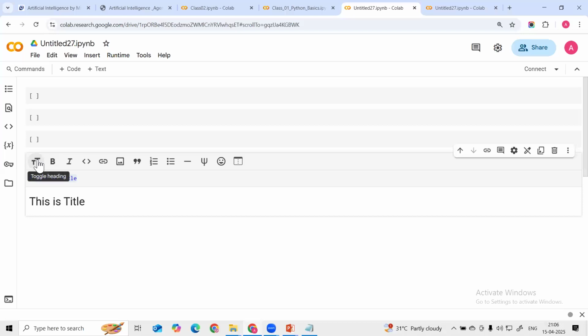If you click again, it will show the second type of heading. This is the second type of heading. If you click thrice, it will show the third type of heading, and if you click four times, it will show the fourth type, likewise. Then let's suppose I click on bold, it will add asterisks at the start and end, which creates bold. If you click on italic, it will show italic also. You can see this italic.